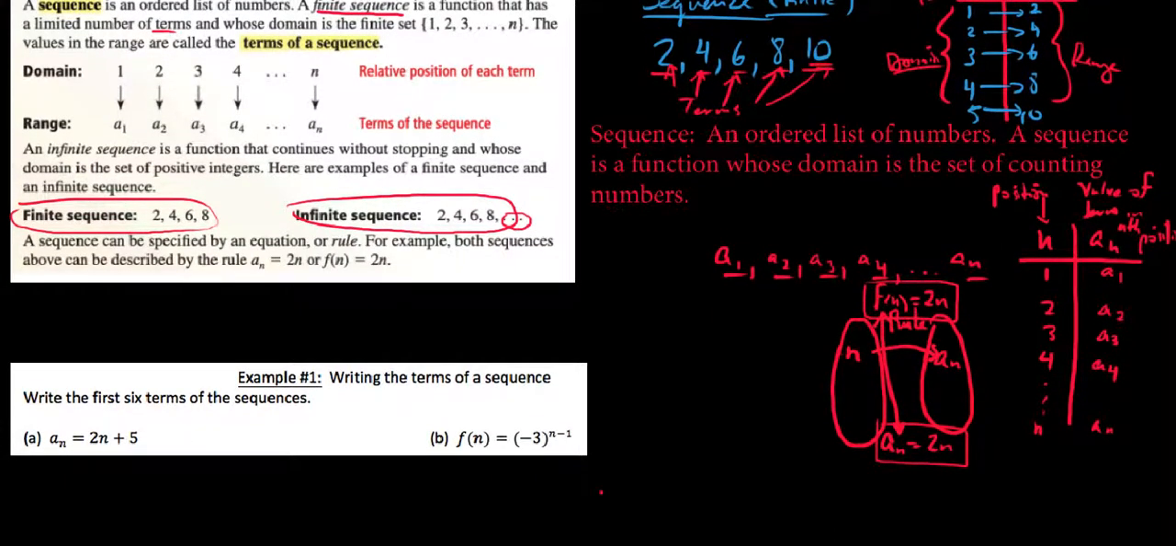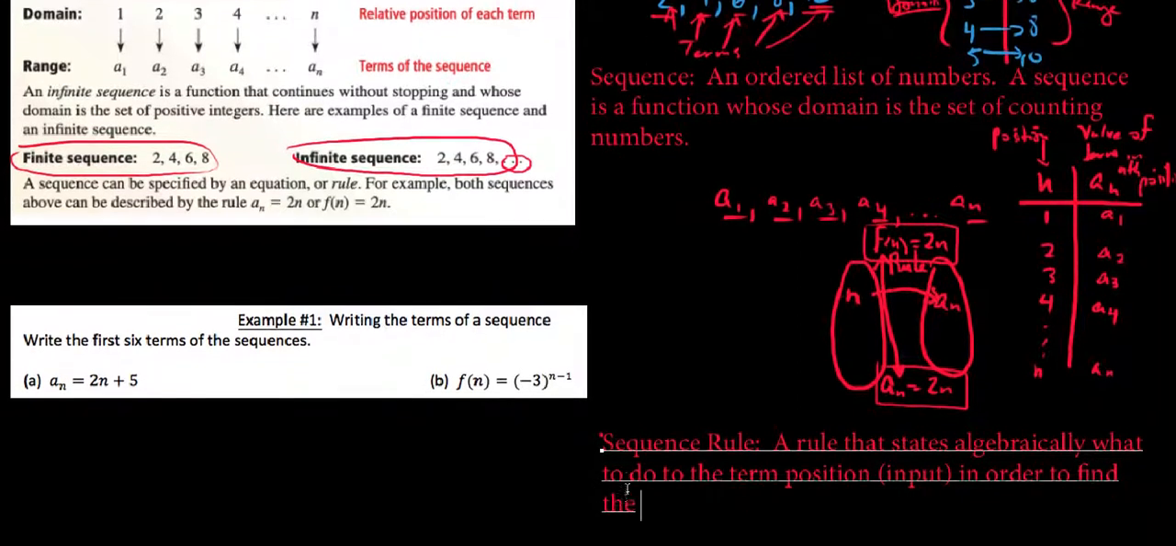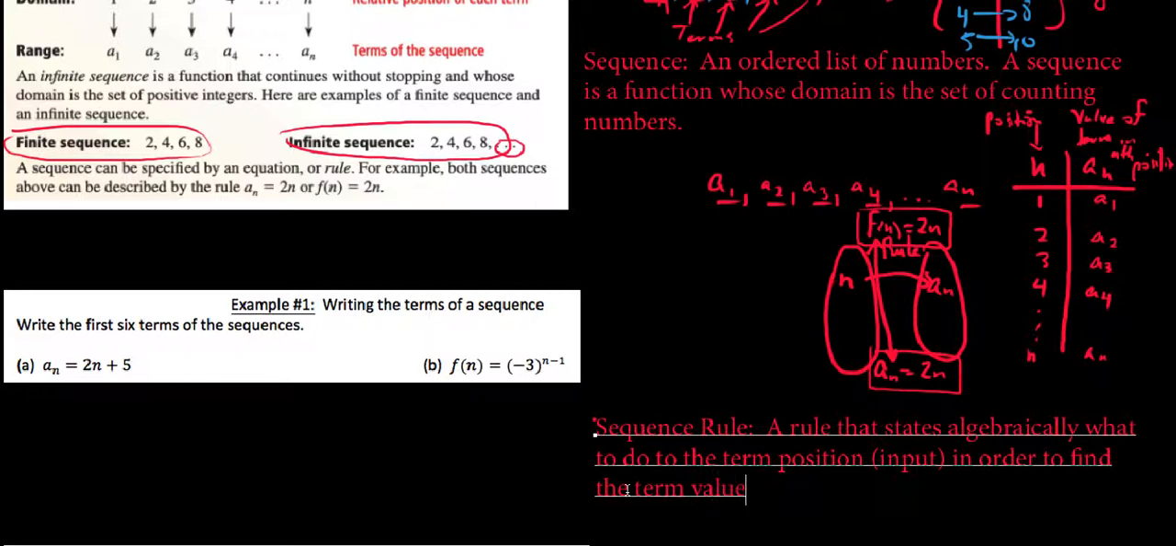So we're going to make sure that we take a moment here and write down the definition for a sequence rule. We're going to say a sequence rule is a rule that states algebraically what to do to the term position input in order to find the term value, which is our output or range value here.